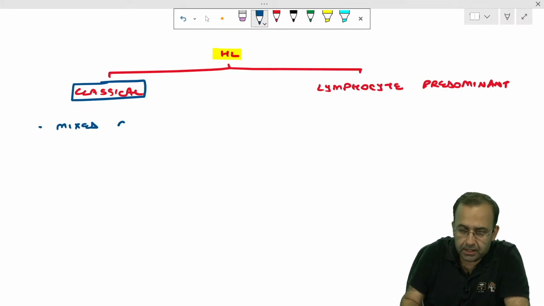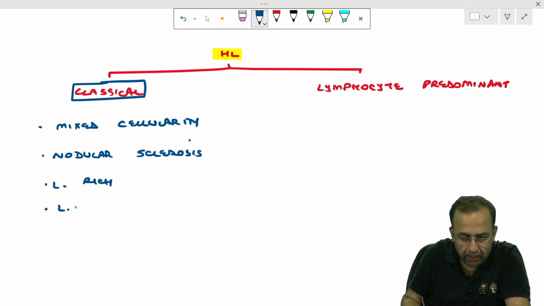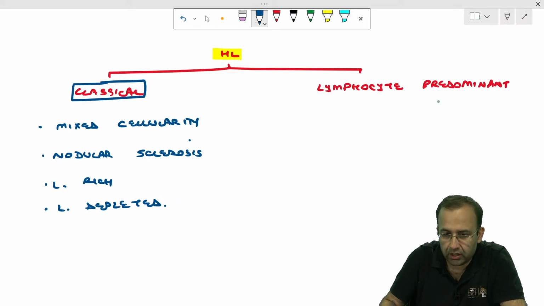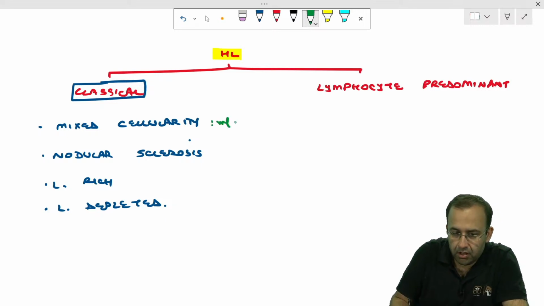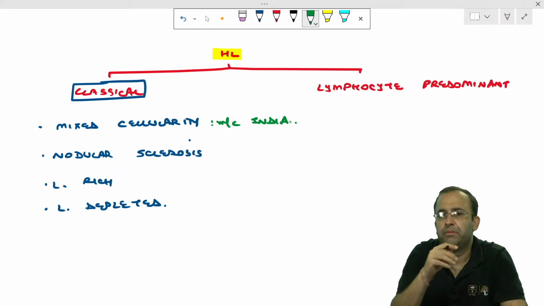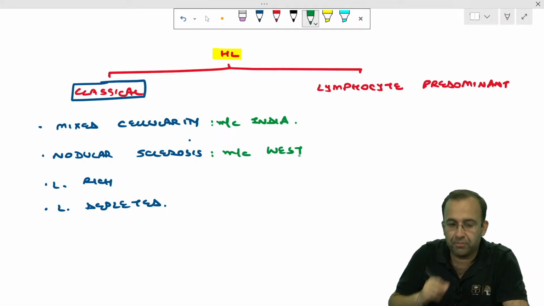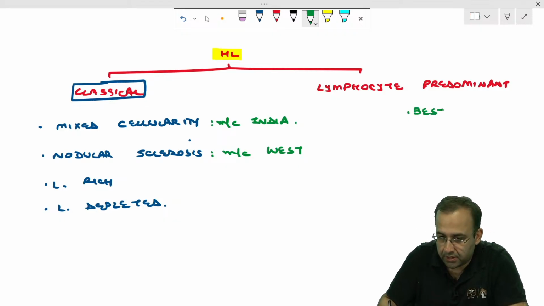Classical Hodgkin's is of four types: mixed cellularity, nodular sclerosis, lymphocyte rich and lymphocyte depleted. Whereas the other side is lymphocyte predominant. Which is the most common Hodgkin's in India? Mixed cellularity. A secular country, a mixture of everybody, most common in India is mixed cellularity. Whereas most common in the West is nodular sclerosis.